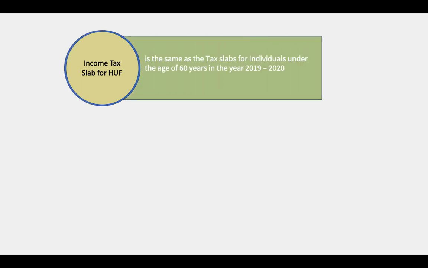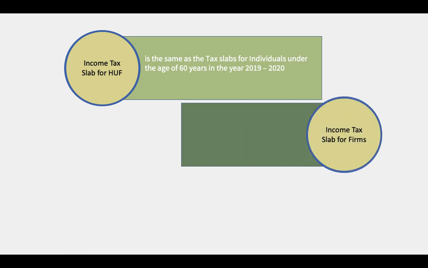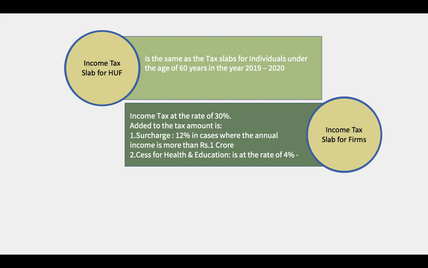Income tax slab of HUF. For HUF, the slab rate is the same as what you calculated for an individual whose age is less than 60 years. Income tax slab for a firm is at a flat rate of 30% of their income, and surcharge is applicable only when their income exceeds 1 crore, at the rate of 12%. And as I told you, health and educational cess is compulsory whether income exceeds the limit or not.